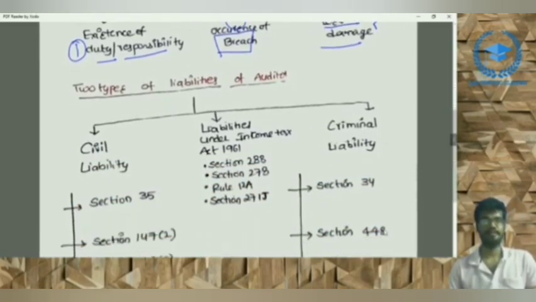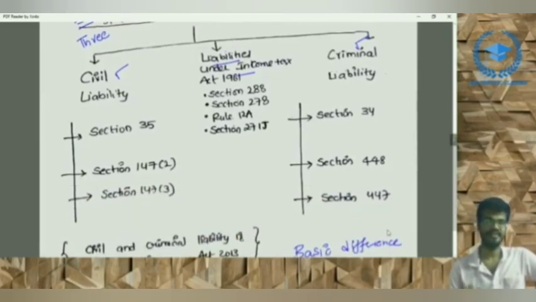There are three types of liabilities. Generally we say two types, that is civil liability and criminal liability, and also there are some liabilities under the Income Tax Act. Totally there are three types. Under civil liability, there are actually two sections, but we have divided them into three: section 35, section 172, section 147(2) and section 147(3) of the Companies Act. Under the Income Tax Act, there are four sections: section 288, section 278, Rule 12A, and section 271G. We'll discuss all these one by one.